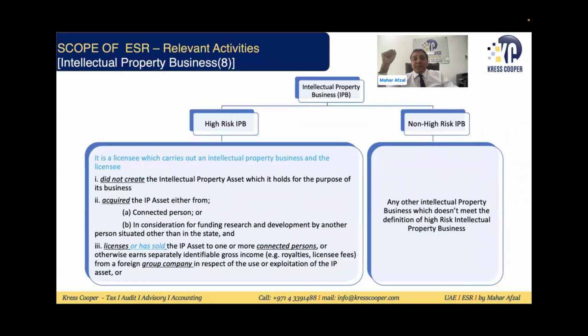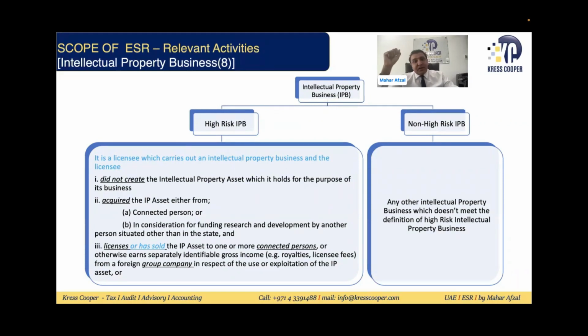So intellectual property business can be high risk, it can be non-high risk as well. So what is high-risk intellectual property business? All the conditions given on the left side should be fulfilled. If all these conditions are fulfilled, then we will say that the entity is involved in the high-risk intellectual property business. And these conditions are, they did not create the intellectual property.